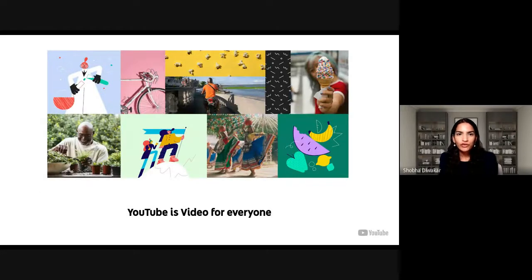YouTube is video for everyone. Viewers have diverse content on YouTube, whether it is staying updated with the latest news, keeping fit with at-home workouts, or entertainment content. Viewers can find and discover content and creators that reflect their diverse experiences and passions.